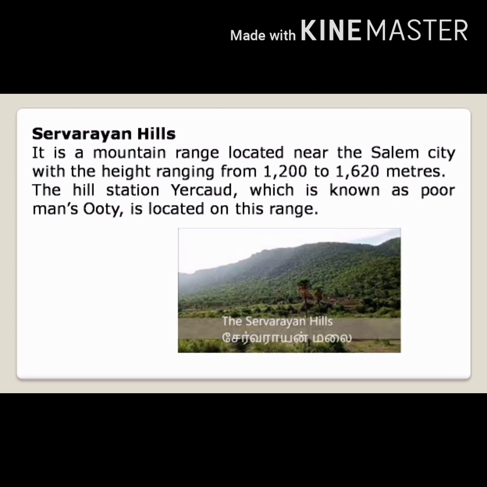The hill station Yerkadu, known as the poor man's Ooty, is located on this range. Yerkadu hill station is located in the Servarayan Hills only.